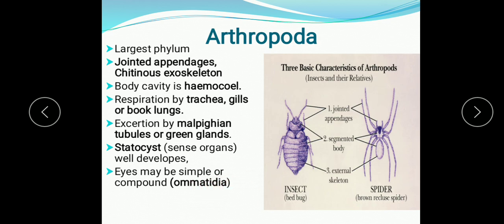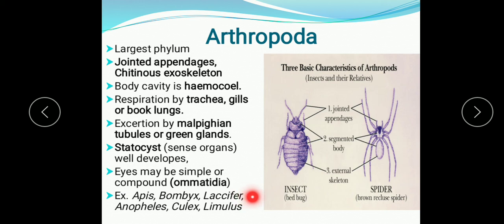Sexes are usually separate and development is usually indirect, involving various larval stages. During metamorphosis, several moltings take place in the body, which is known as ecdysis. Examples are Apis, Bombyx, Anopheles, Culex, Limulus.